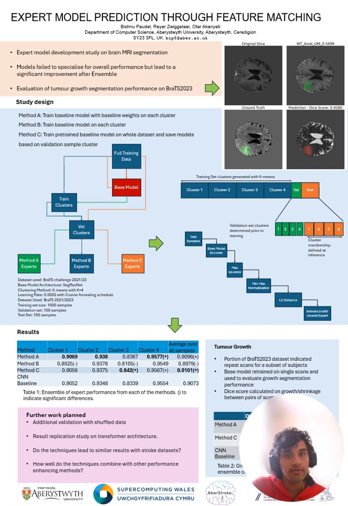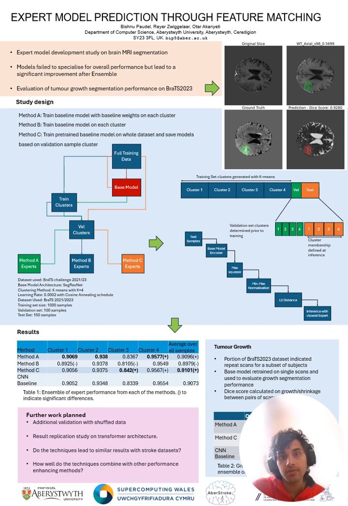Taking an ensemble of the experts generated in such a manner, we then compare the performance against the baseline on the test set. We found that method A and method C ensembles performed significantly better than baseline, while method B was significantly worse. To evaluate the performance on tumor growth segmentation, we reshuffled the data such that all the subjects with 2 samples were located either in validation or test set.